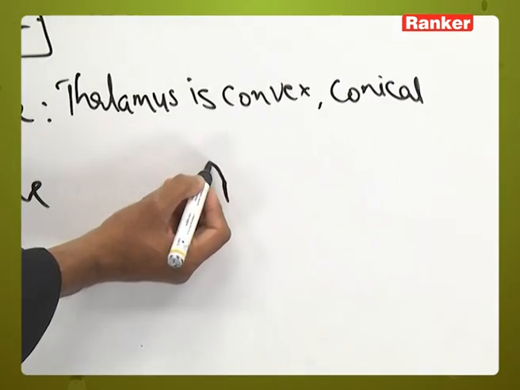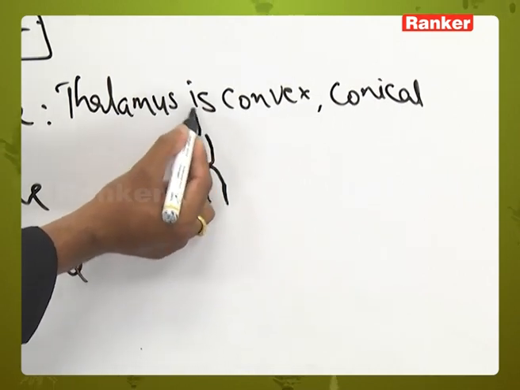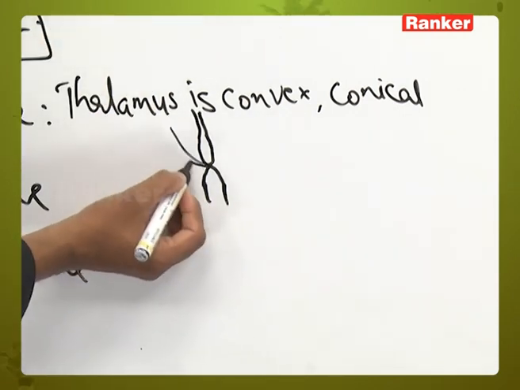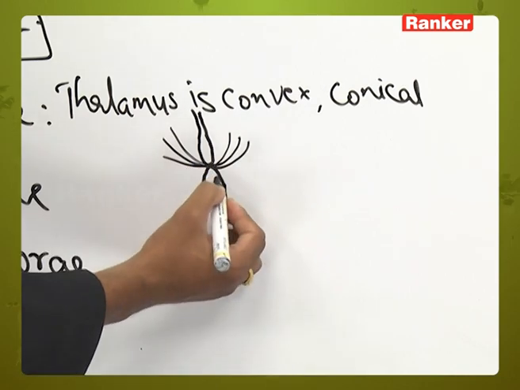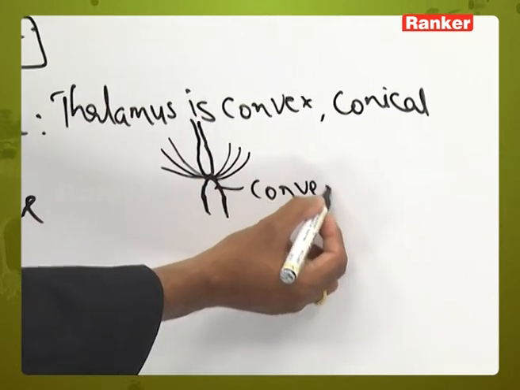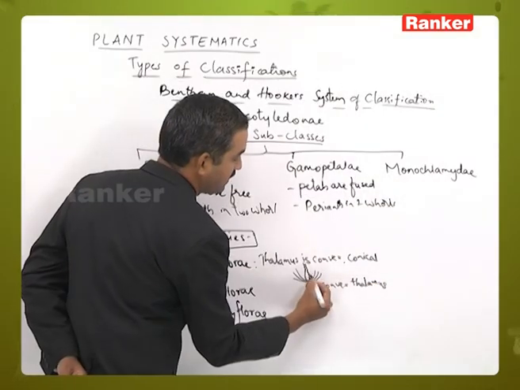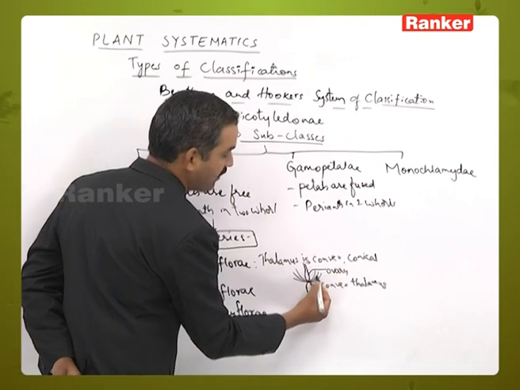So at the tip of the thalamus, the ovary will be growing, and the remaining floral parts appear to be coming from the base of the ovary like this. So this is a convex shaped thalamus, and this is the ovary present at the tip of it with the remaining floral parts.